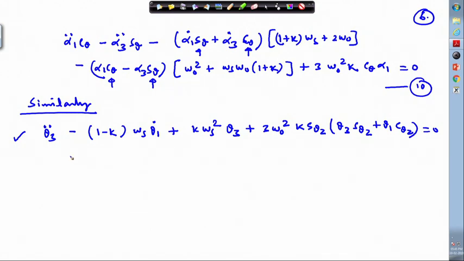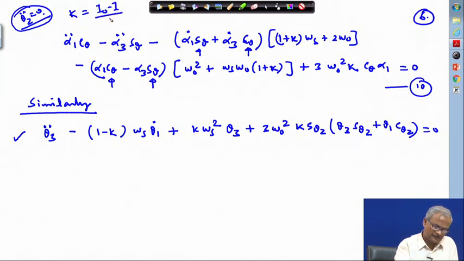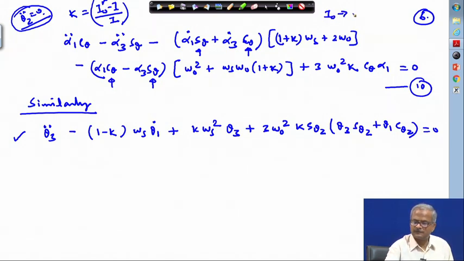Because of that, your equation is getting simplified. Otherwise, if you look at the 3-axis satellite, in that case your theta 2 double dot has got reduced to 0. If you do not assume that symmetry, this will not be equal to 0. That will pose another problem, so the equation becomes formidable. In this place, wherever k is appearing, we have assumed k to be I 0 minus I divided by I, where I 0 is the moment of inertia about the axis of symmetry.